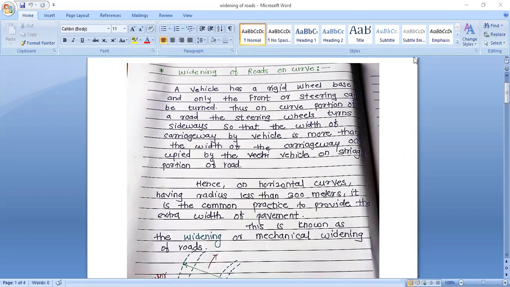Hence, on horizontal curves having radius less than 300 meters, it is common practice to provide extra width of pavement, that is, at horizontal curves which have a radius less than 300 meters, where the vehicle while turning requires extra carriageway width. Hence it is a common practice to provide extra width of carriageway on these curves, and this is known as the widening or the mechanical widening of the road.